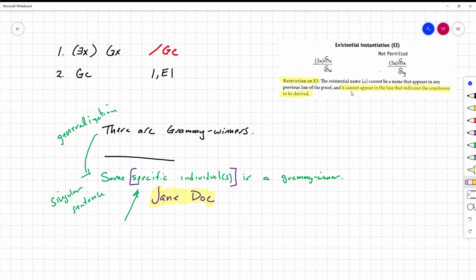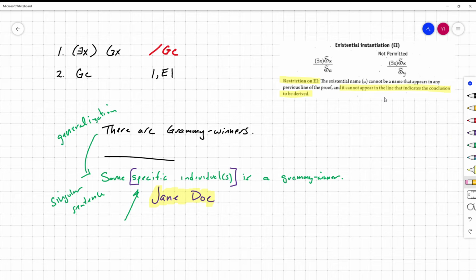Right? So this second restriction ends up being one of two checks. One is, as it's stated, the line that indicates the conclusion of the argument, which is usually your last premise. Make sure that the instantial letter that you're choosing is not a name that appears in the conclusion indicator.